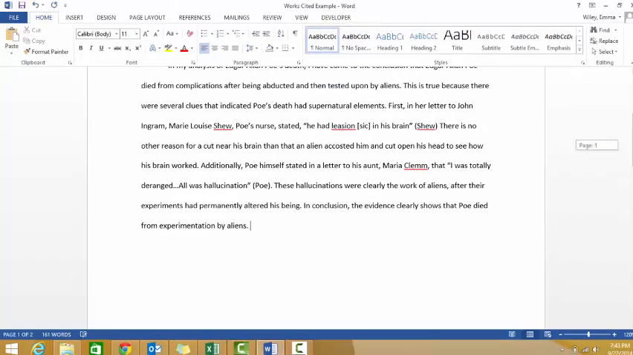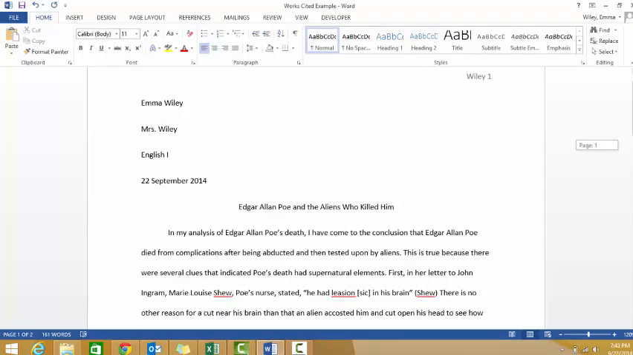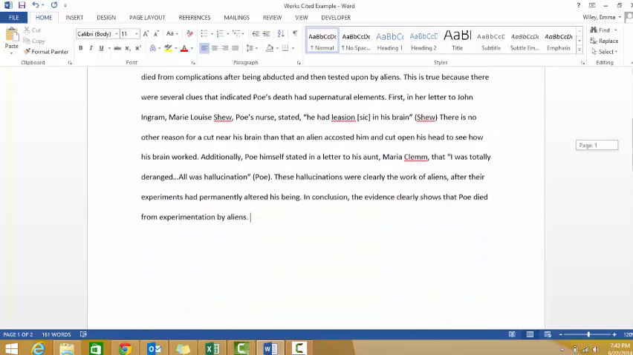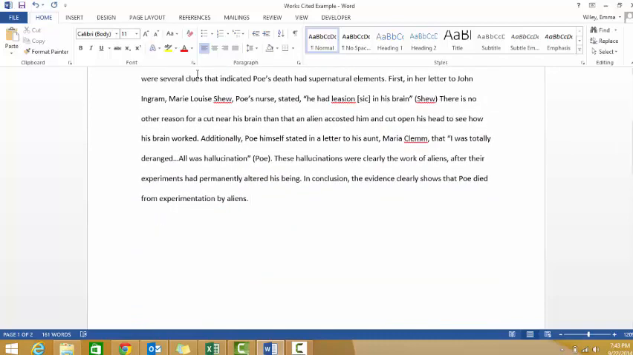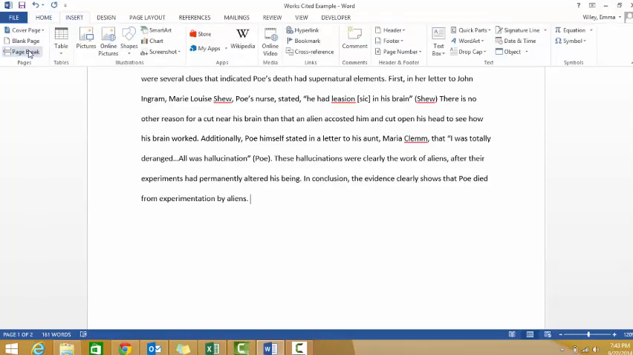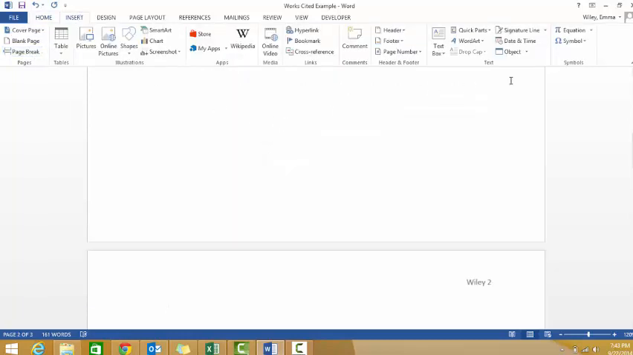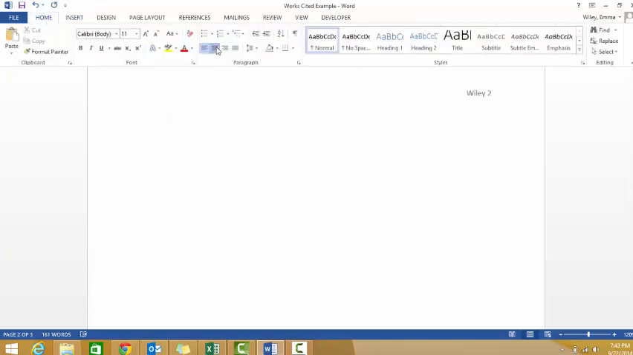Now, even though your Edgar Allan Poe assignment is only 1 to 2 paragraphs long, you still need to have a totally separate page for your works cited. So if you come over here to the Insert tab and click Page Break, it'll give you a totally new page with the same page number at the top that you should have learned about in the MLA formatting video. Now, go back to Home, click Center, and type the title, which will always be Works Cited. After that, click Enter and left justify again.